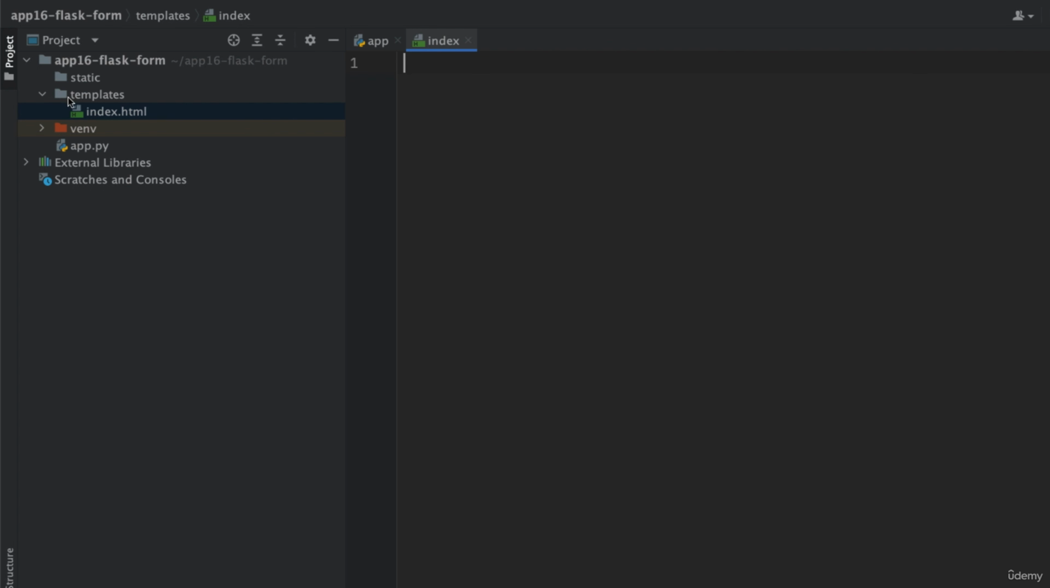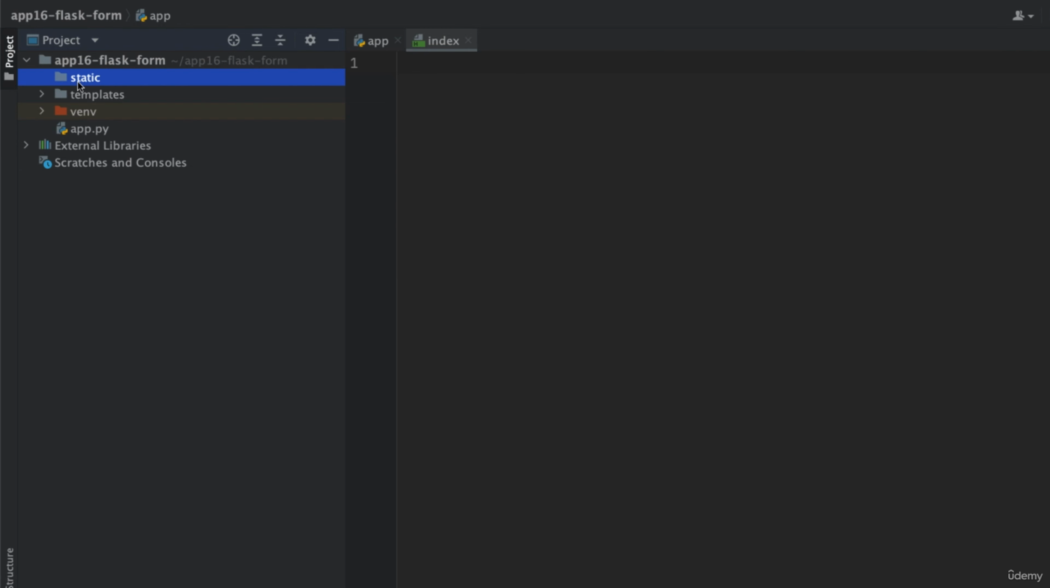So we have static, templates, and app.py. Inside static, you may want to put files such as images. For example, if your website or web application contains images, you put those images inside that static folder. Or if your website has some CSS code or some JavaScript code, you put those CSS files and JavaScript files inside the static folder.